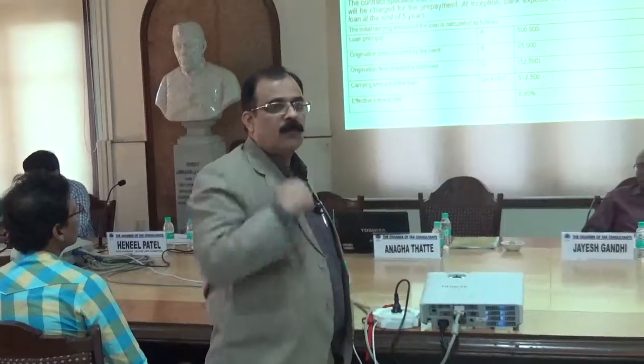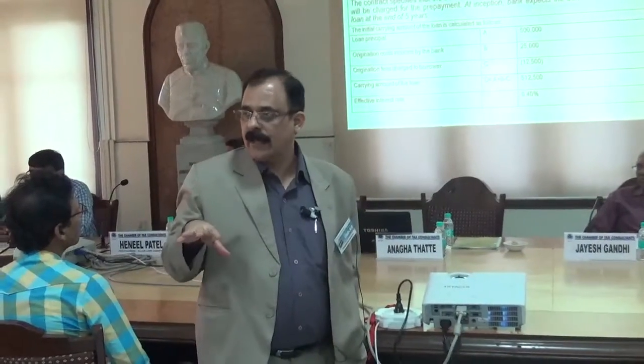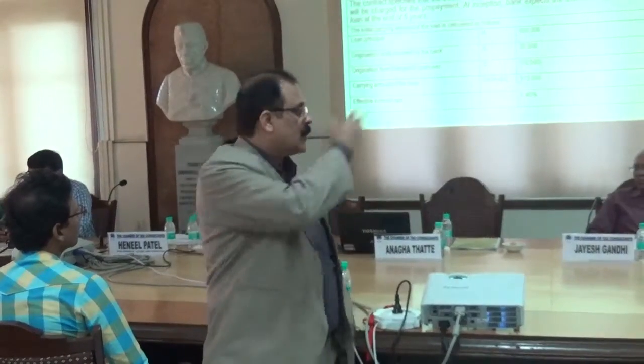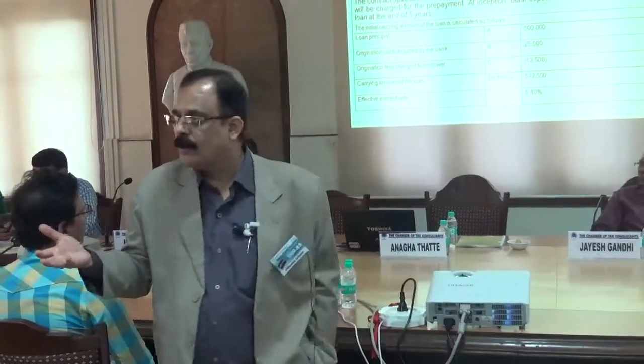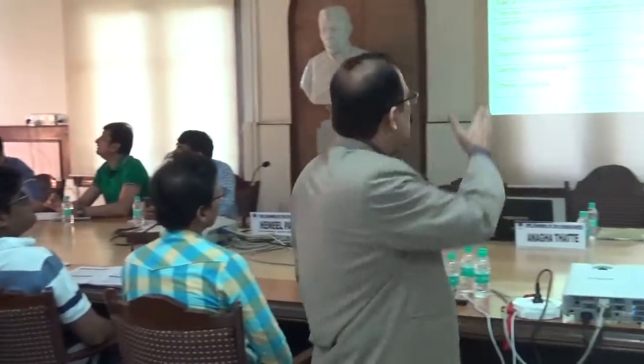This is the effective interest rate method of that calculation. In the current scenario, what will we be doing? This 12,500 we will recognize entirely in P&L in the year when we collected it, and the other loan origination cost we would have written off in the P&L, and only 7% would have gone on being recognized.